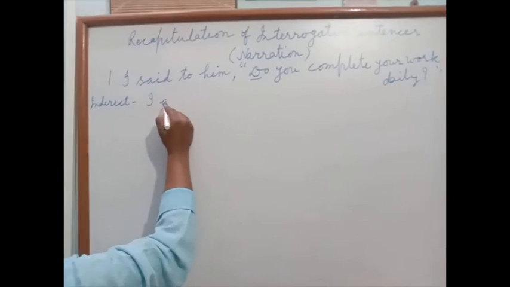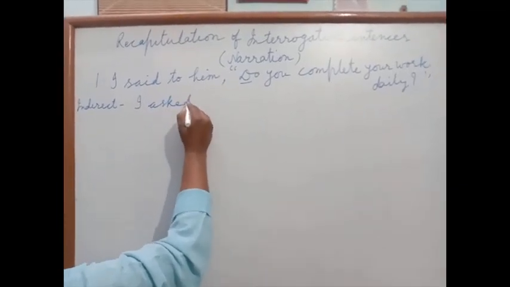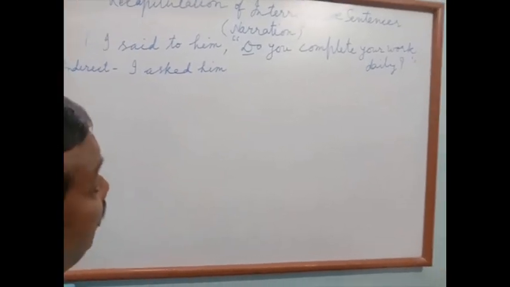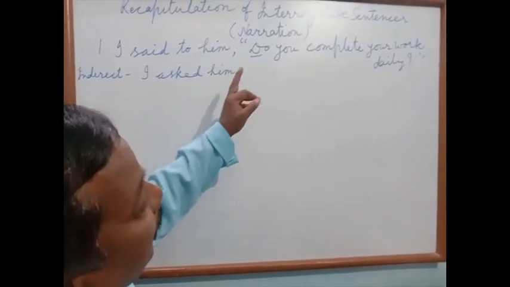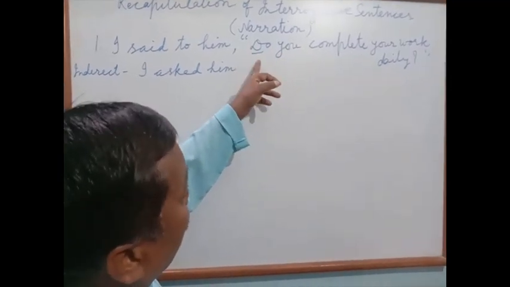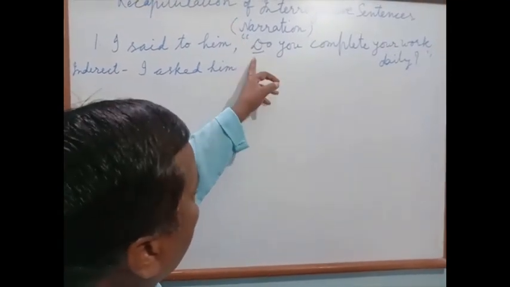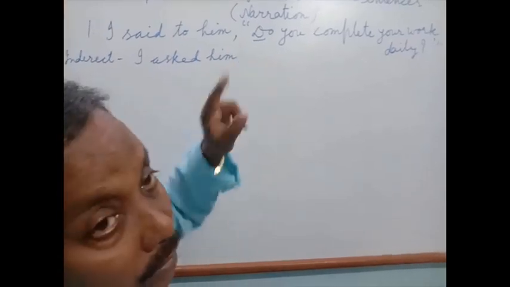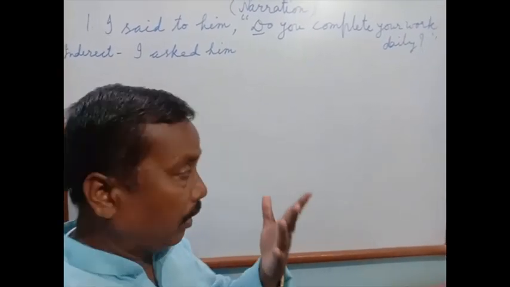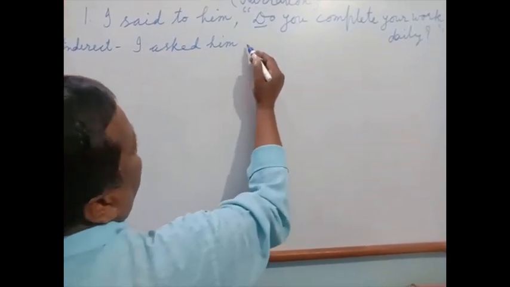I asked him. We have discussed that if the reported speech starts with any helping verb or finite verb, then the conjunction is either if or whether. Take if conjunction.